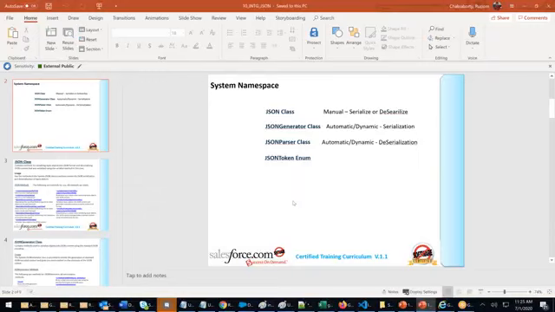Go and see in W3Schools. There's nothing in JSON. See, indirectly I'm teaching a JSON class. The JSON class is going on. You are learning a free course. Same way, the XML class, that also you'll get for free.